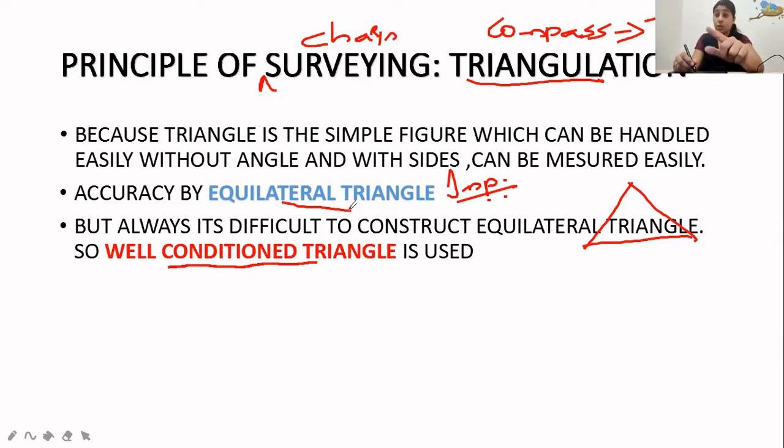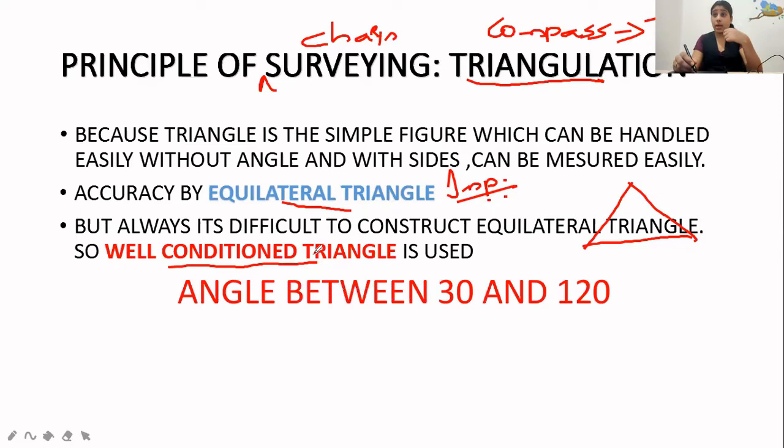Well-conditioned means that when an equilateral triangle is not possible, only then do we come to the well-conditioned triangle. And a well-conditioned triangle means every angle should be between 30 and 120. That is, no angle should be less than 30 and no angle should be greater than 120. Make sure about that. It is asked in each and every examination.